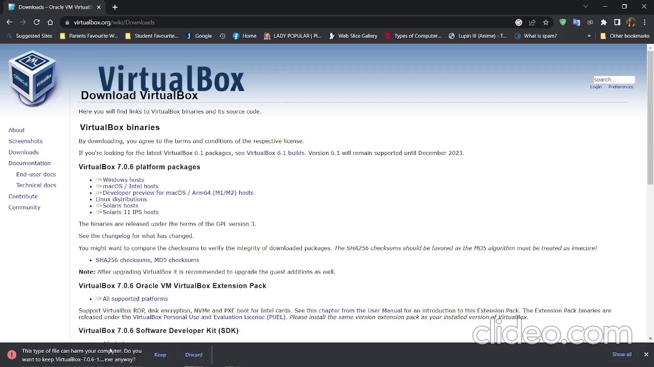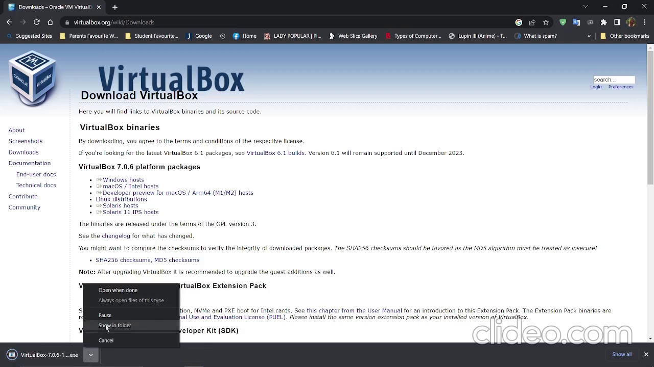And then this will usually come up, that you have a firewall on your computer. You can click Keep and it will show up like that. Then you go to Show in Folder.